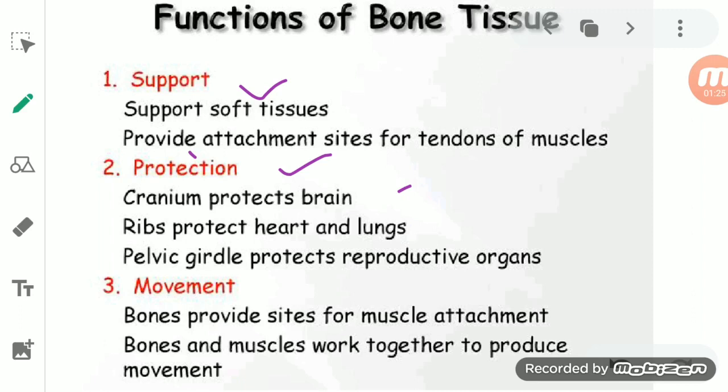It protects the ribs, the heart and the lungs. The rib cage, which is present around the lungs, which we call the chest cavity, not only protects the lungs, but the heart is also present in it, so it helps in protecting the heart and the lungs. The pelvic girdle is present around the pelvic area, so it protects the reproductive organs of human beings. So it helps in protecting the vital organs, including the brain.